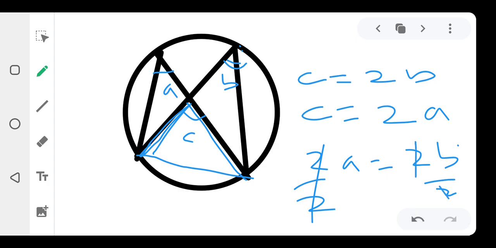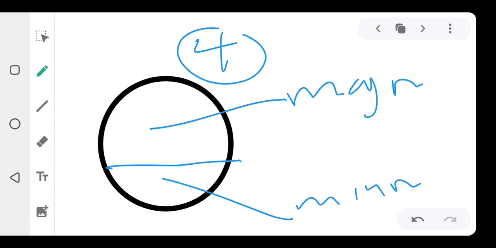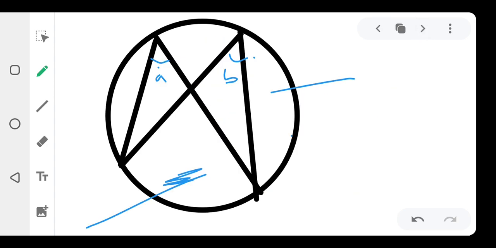You understand? In that case now, you see that A is equal to B. A is equal to B. So angles formed in the same segment are what? Are equal. That's another theorem I want you to know. That's theorem 4, right? The angles in the same segment are equal. Just note that, and that's the proof.